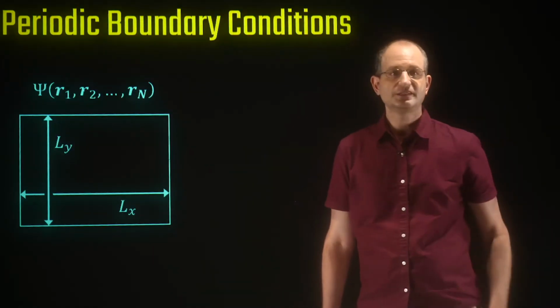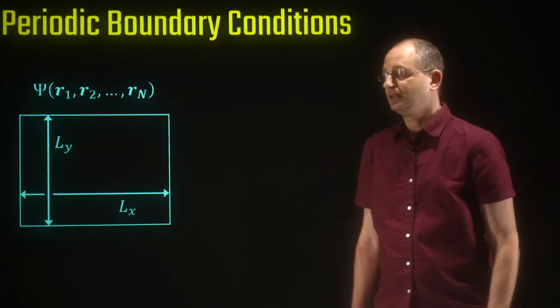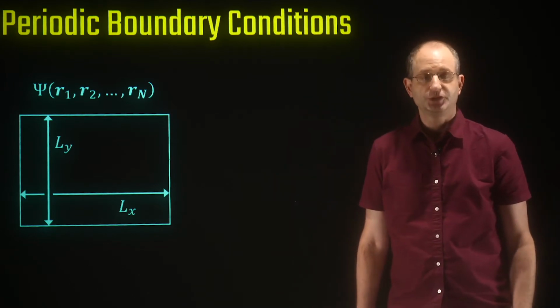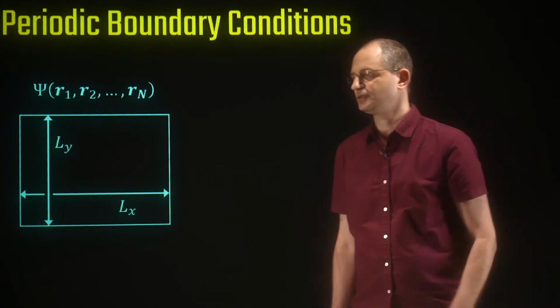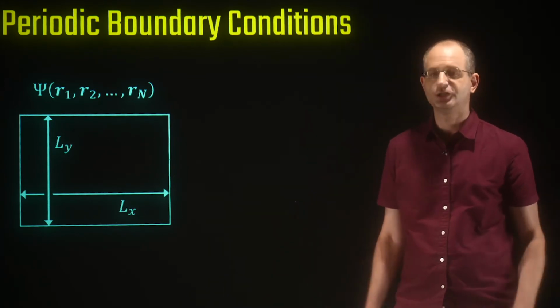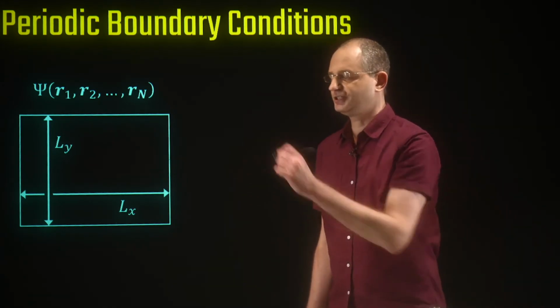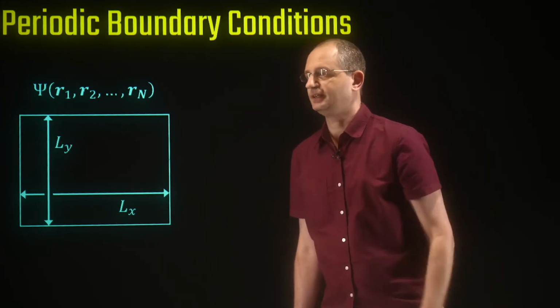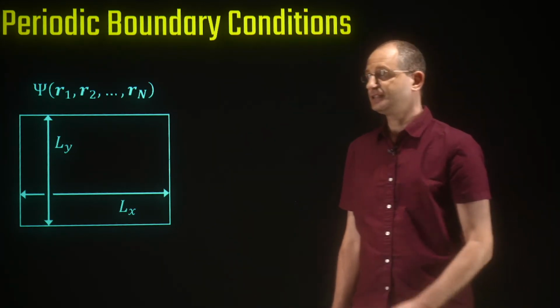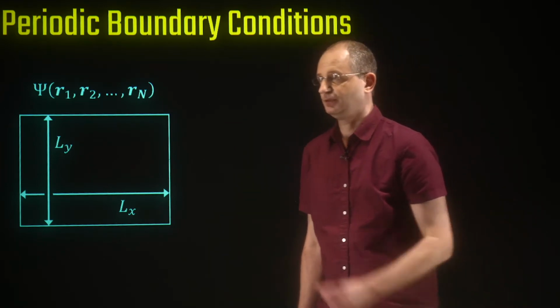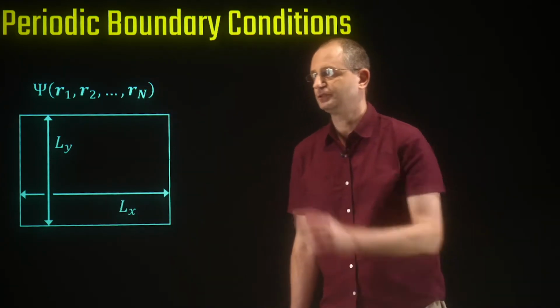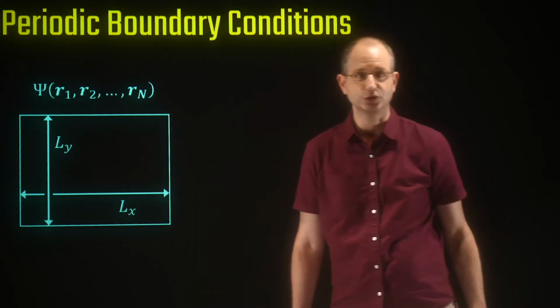So the convenient setup to study the Hall conductivity is a system with periodic boundary conditions, which is equivalent to saying that the system is placed on a torus. So here's our system. Let's consider a finite system. We'll take it to be large at the end. So our system is Lx by Ly in size. And the system is characterized by a many-body wave function of n electrons. So this is a many-body wave function that depends on the positions of all the electrons.